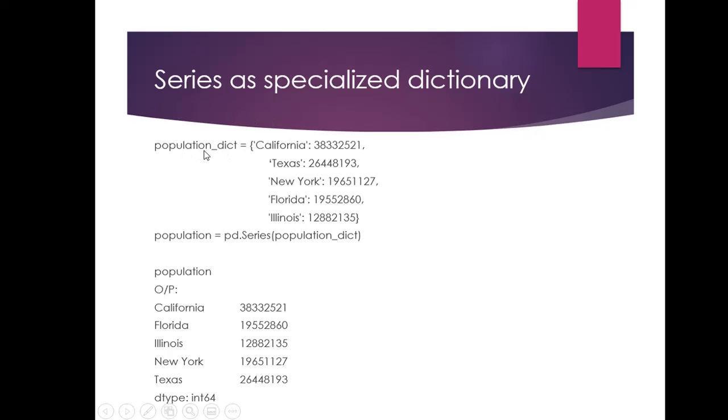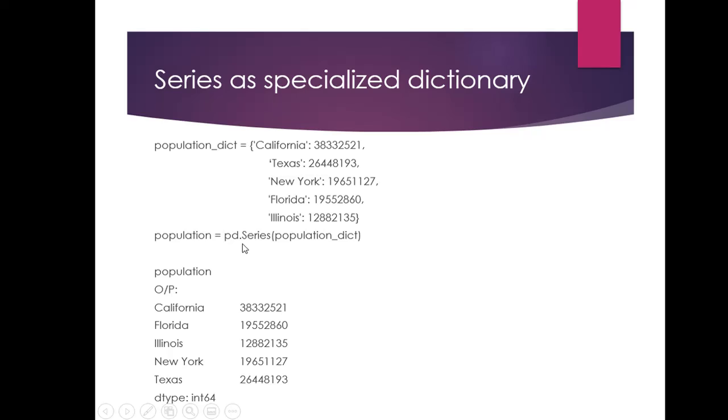So here we are creating a dictionary first, population_dictionary. Okay, a dictionary is a key value pair. So this is the key, California is the key and this is the value. This is the population of California. Texas, this is the population. So we first create a dictionary, which is enclosed in curly braces, and then we say population is